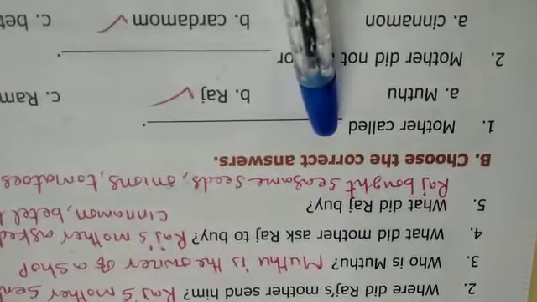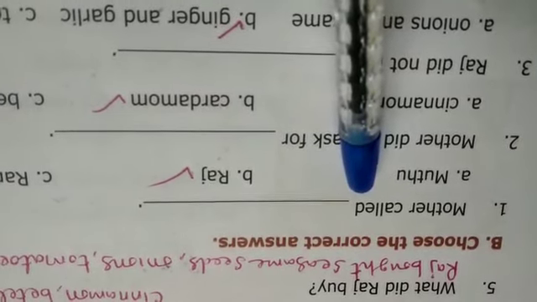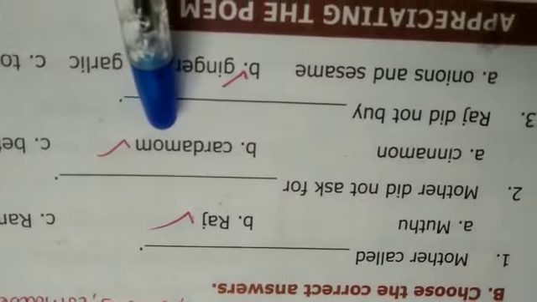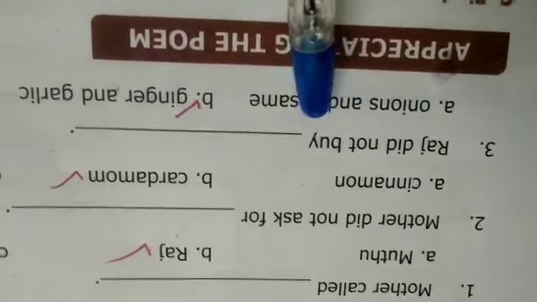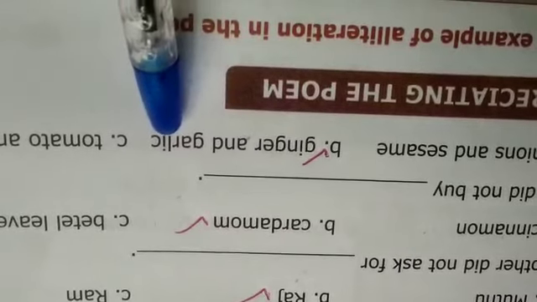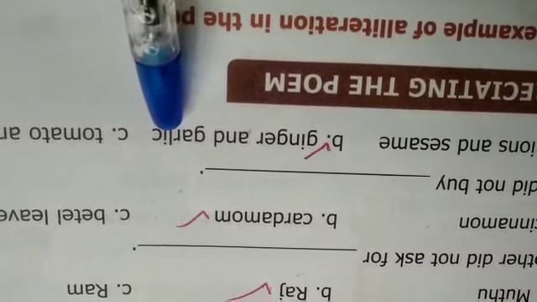Okay, in this class. Choose the correct answers. Mother called Raj. Second one is, mother did not ask cardamom. Raj did not buy ginger and garlic. Okay.